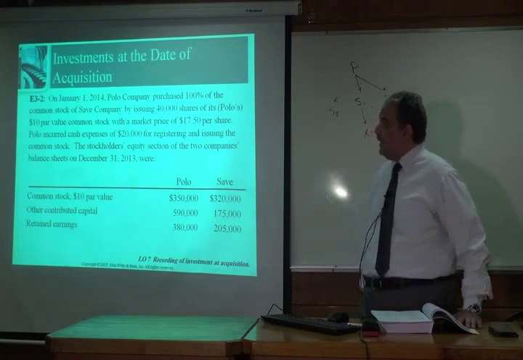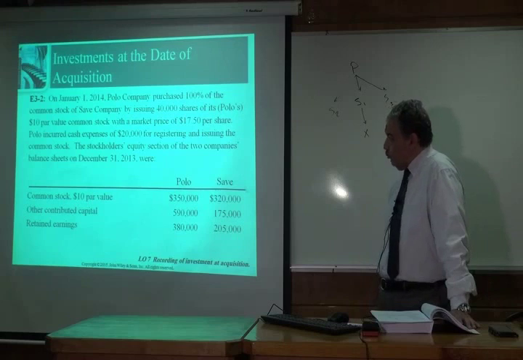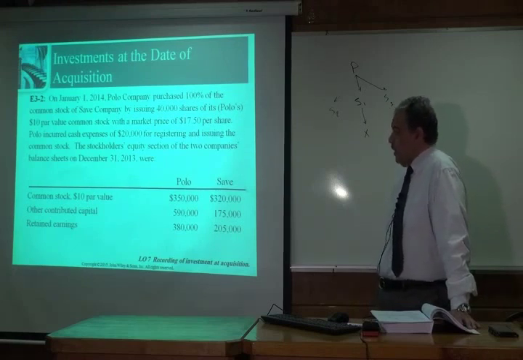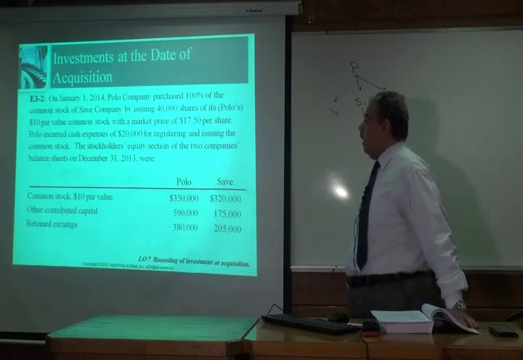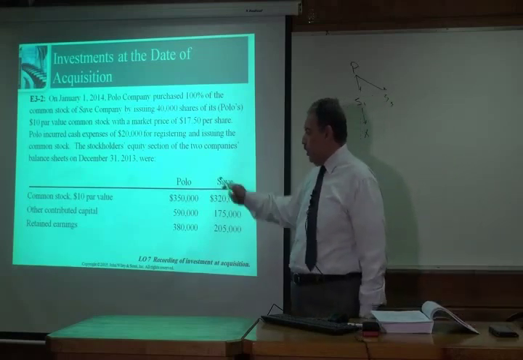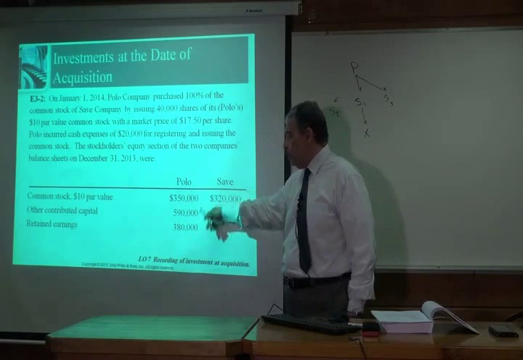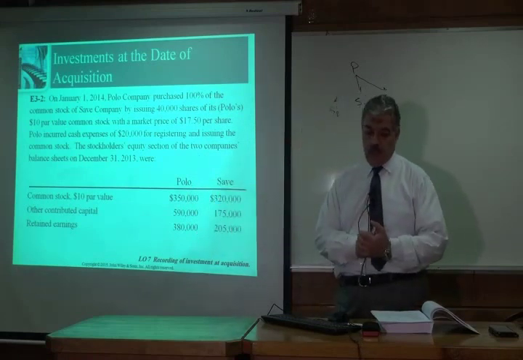Polo incurred cash expenses of $20,000 for registration of the stock, and the stockholders' equity section of the two companies' balance sheets on December 31, just before the acquisition, are as follows.